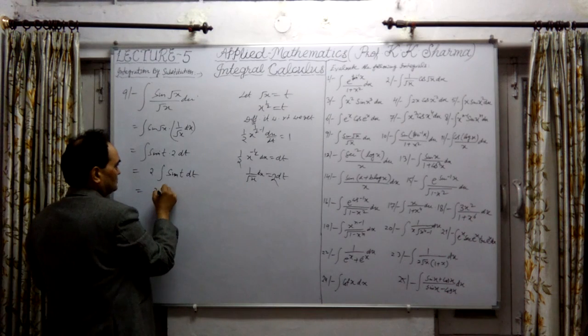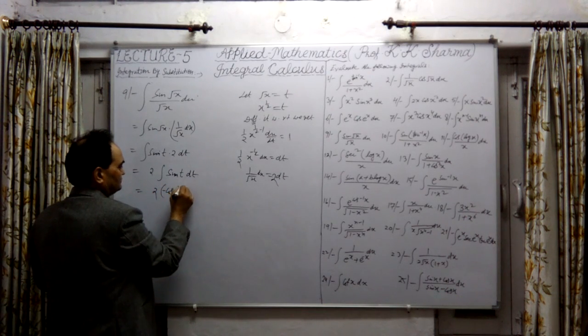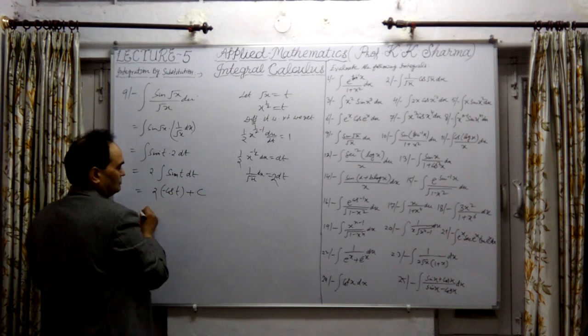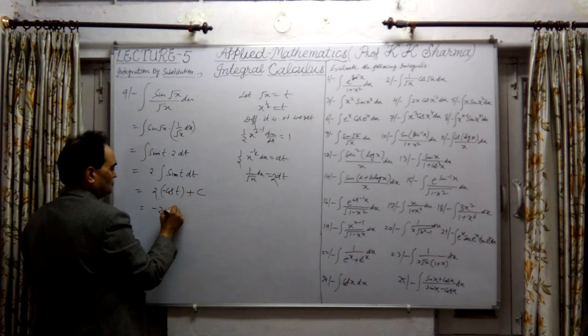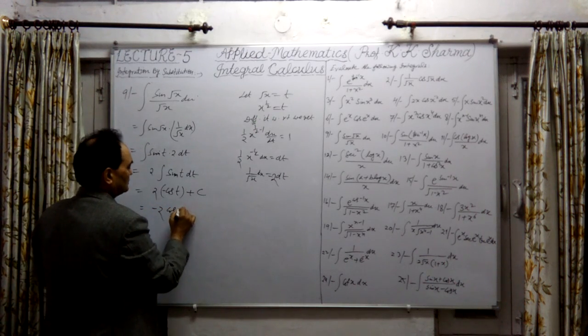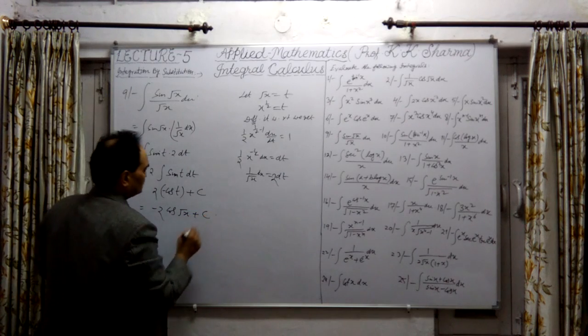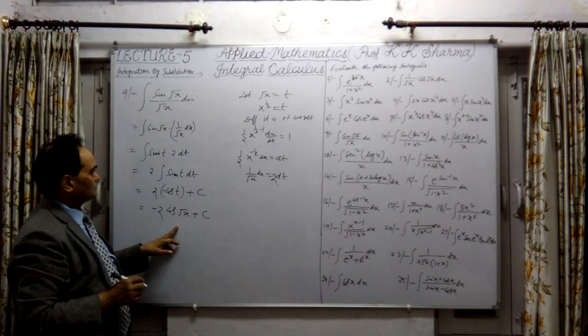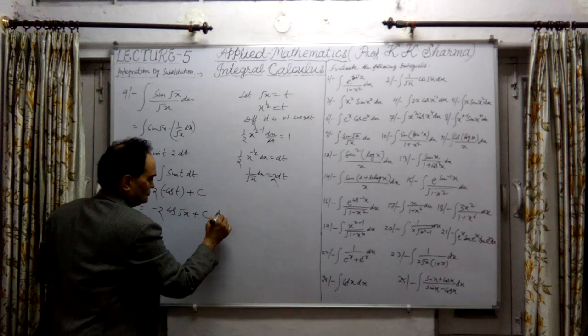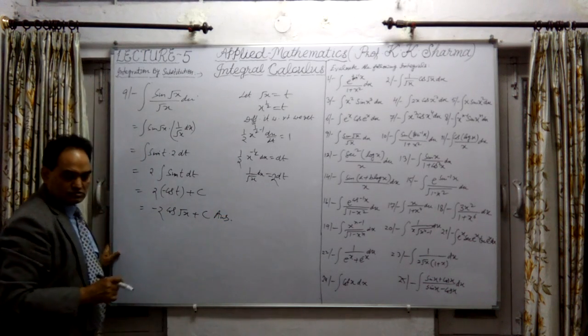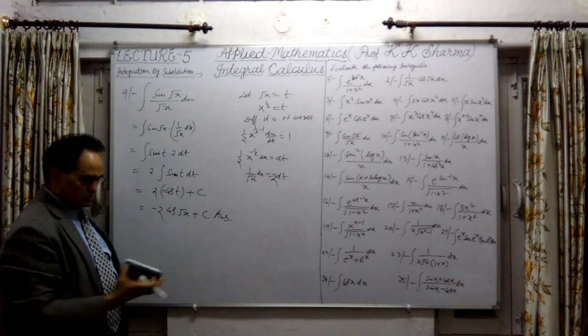Integration of this is twice into minus cos t plus constant of integration. This is minus 2 cos t, and t is under root x, plus constant of integration. This is the final answer.